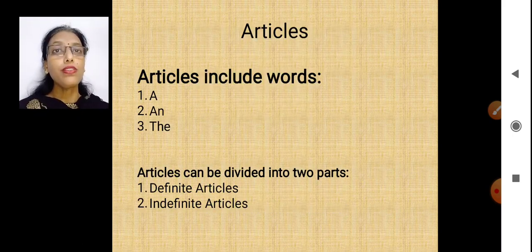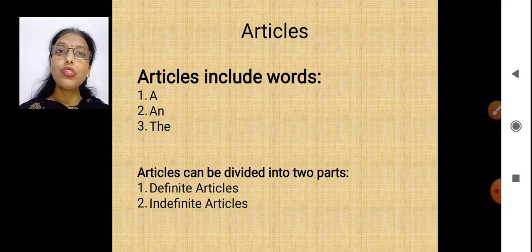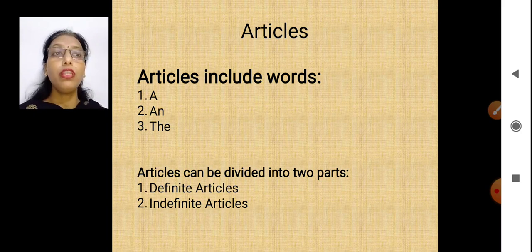What are articles? Articles include words like a, an, the. There are three words which are called articles: a, an, the. And these articles are divided into two parts: definite and indefinite. Let's see what that means.